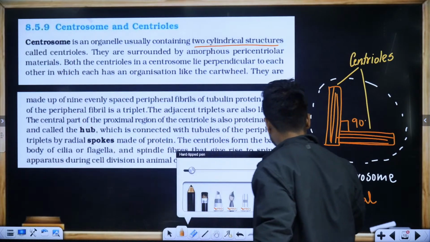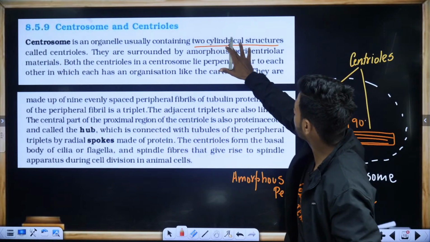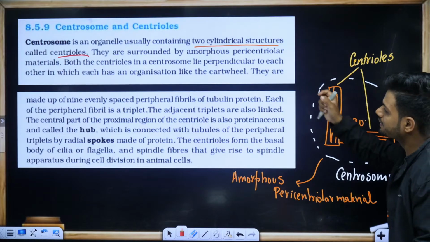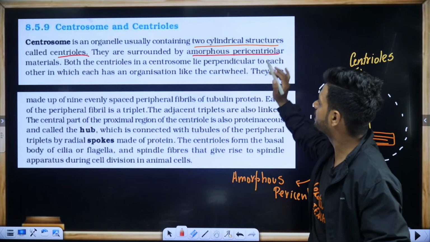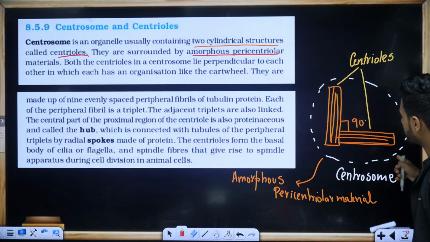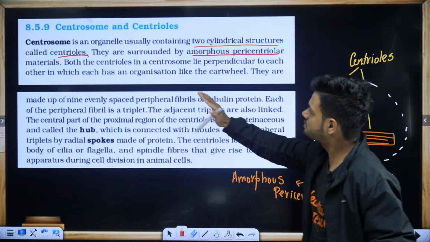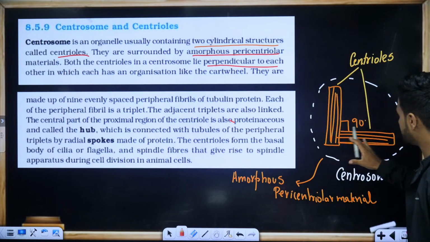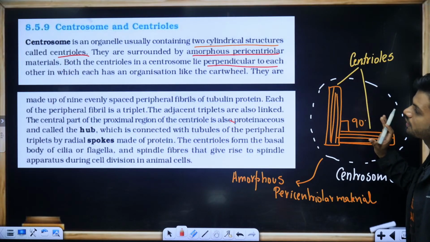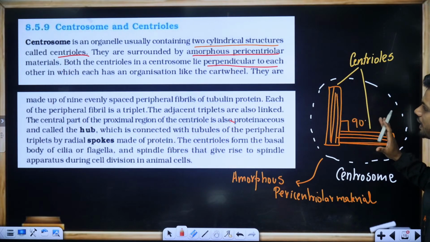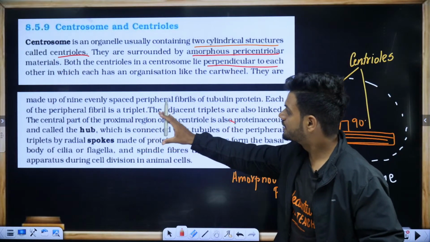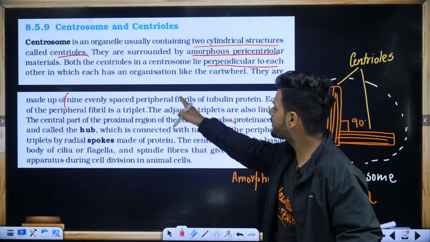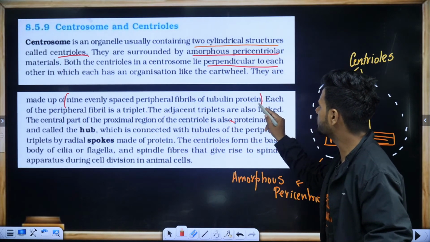Okay. Now understand the lines. Two cylindrical structures called centrioles. We call them two centrioles. They are surrounded by amorphous pericentriolar material. Both centrioles in a centrosome are perpendicular to each other, in an organization like a cartwheel. This looks like a cartwheel. They are made up of nine evenly spaced peripheral fibrils of tubulin protein.